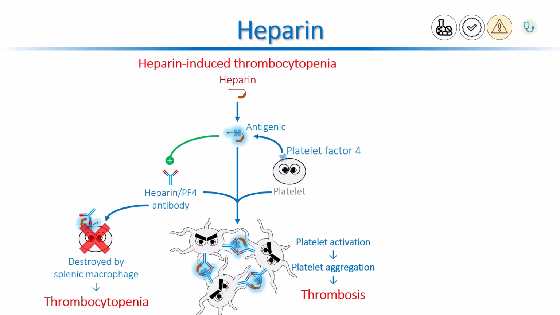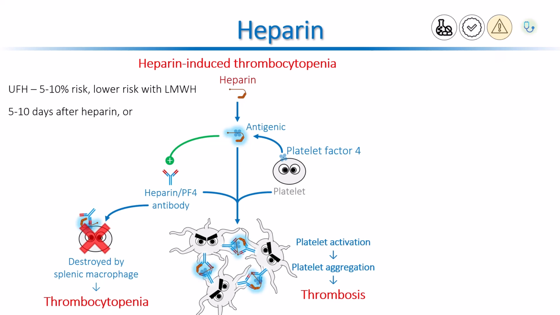Heparin-induced thrombocytopenia occurs in 5 to 10% of patients treated with unfractionated heparin, and the risk is lower with low molecular weight heparin. Since it is an antibody-mediated process, it takes 5 to 10 days to produce antibodies in clinical presentations.